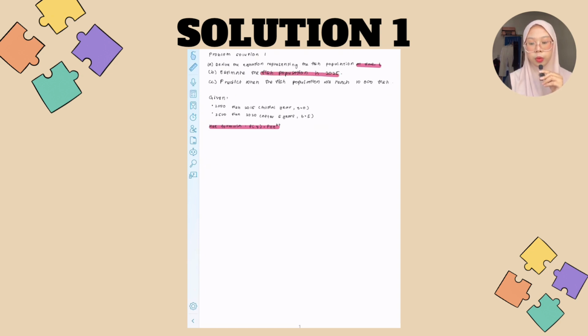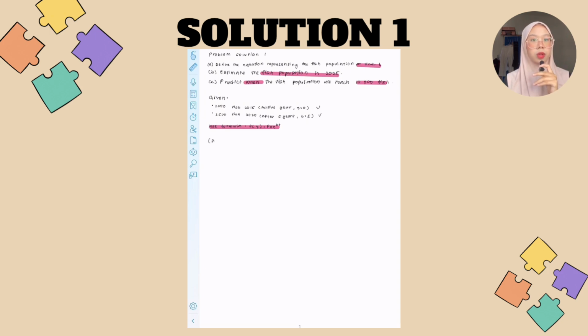We use the exponential growth model to represent the population over time. The general form of the model is P(t) equals P naught multiplied by e raised to the power of kt, where P(t) is the population at time t, P naught is the initial population, k is the growth rate, and t is the time in years since 2015.